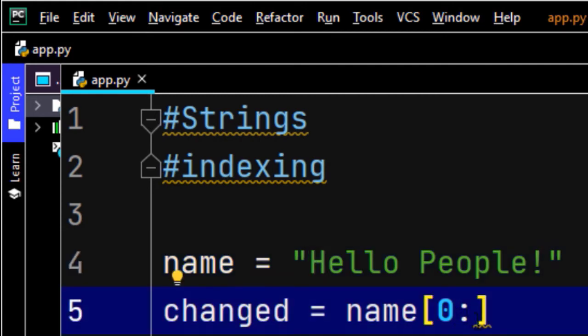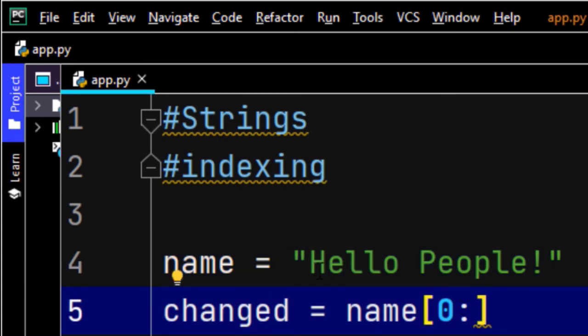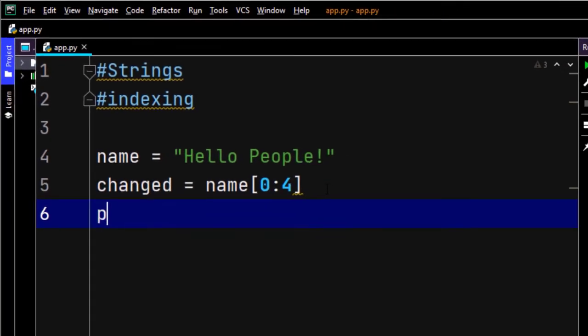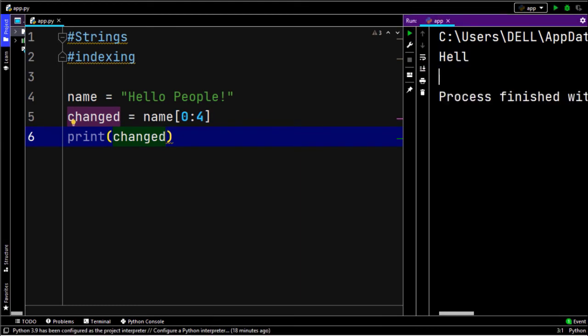Now if you keep an ending point here, like 0, 1, 2, 3, 4. If you print from 0 to 4, H will be 0, 1, 2, 3, 4. It just prints only till here. Okay, let me give you that. It's 0, 1, 2, 3, 4. Now if you put from 0 to 4 and print changed, when you run it, hell. Different, right? That's the reason. Listen carefully. It prints from 0 to 4, but not actually the 4. It prints from 0 till 4, not 4 till 4.